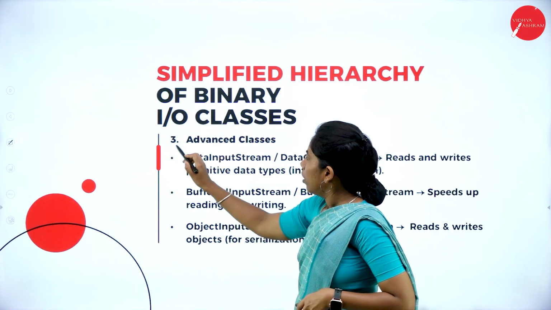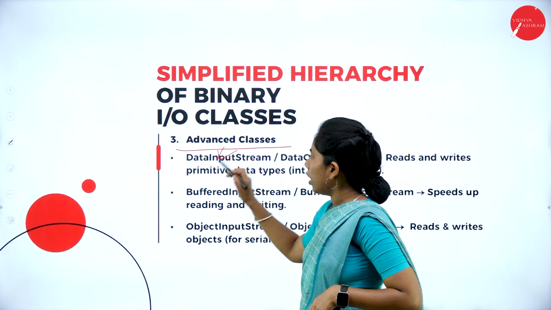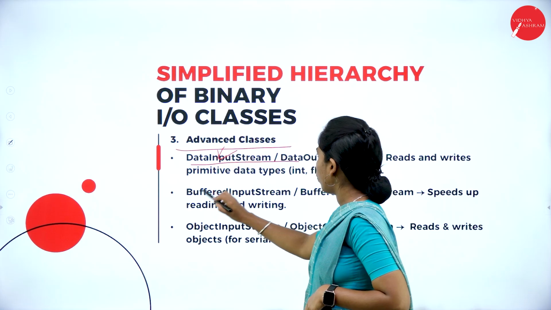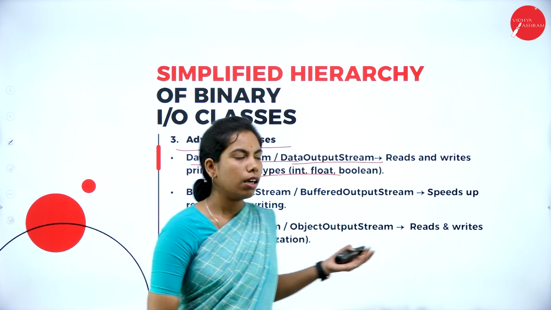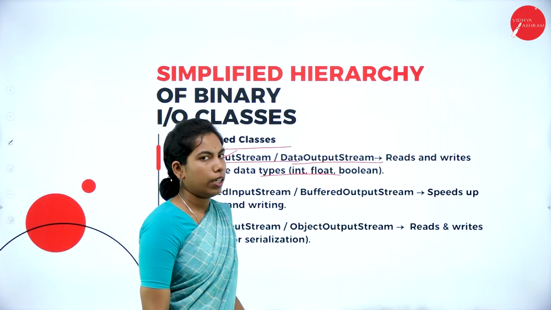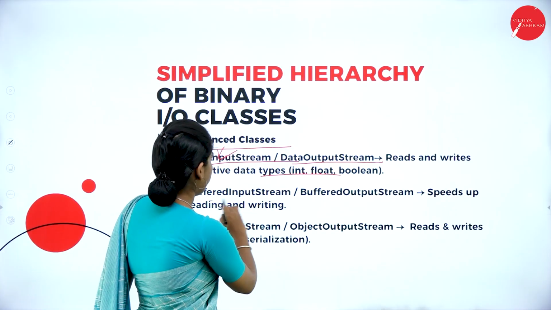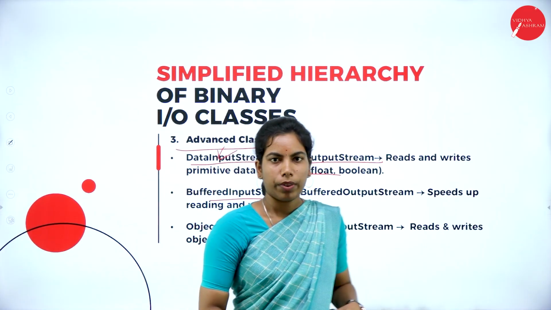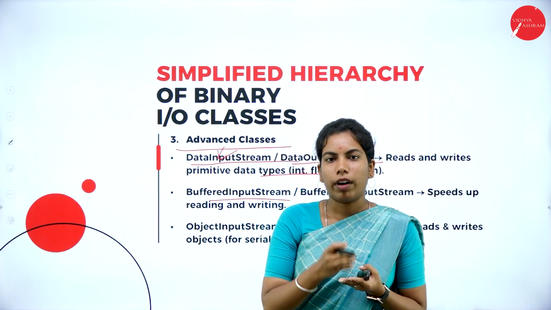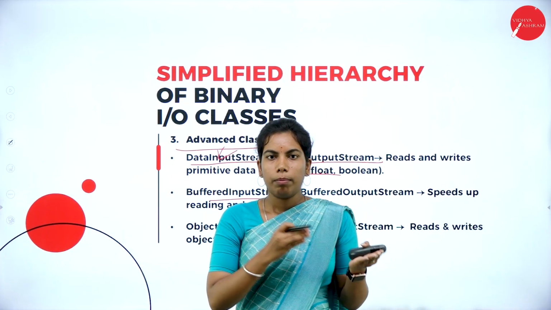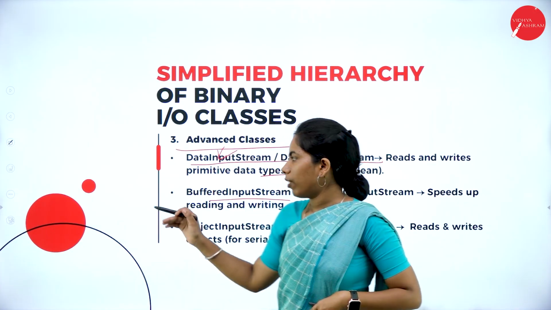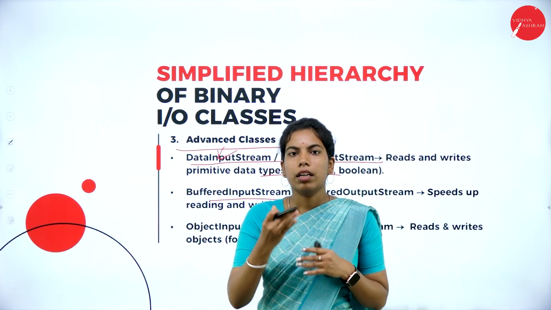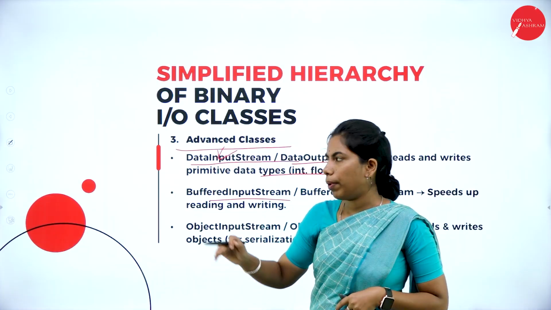And also advanced classes: the data input stream and the data output stream will read primitive data, that is float and also int and boolean types. And come to buffered input stream and buffered output stream. Compared to file input stream and file output stream, buffered input stream and output stream are the same, but in a file input stream the data will be read slower compared to buffered.